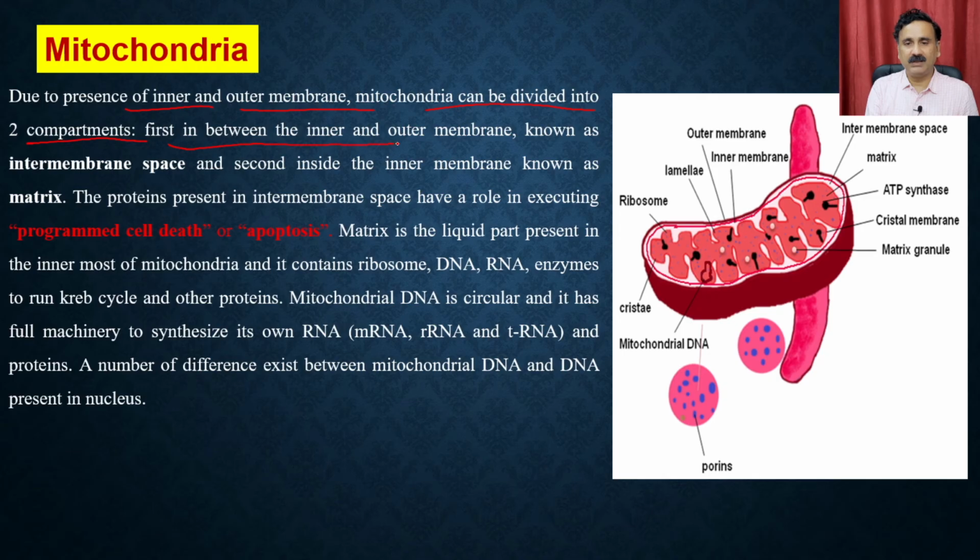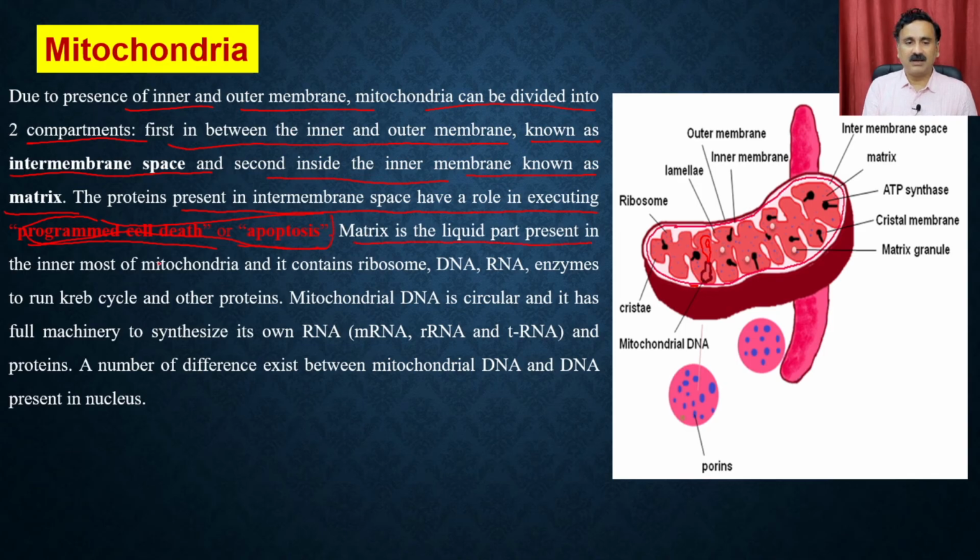Due to the presence of the inner and the outer membrane, the mitochondria can be divided into two compartments. First, in between the inner and the outer membrane, this is the compartment known as the intermembranous space, and second, inside the inner membrane, known as the matrix. So this is the matrix, what you see here. The proteins present in the intermembranous space have a role in executing programmed cell death or apoptosis, which we are going to discuss in subsequent modules.